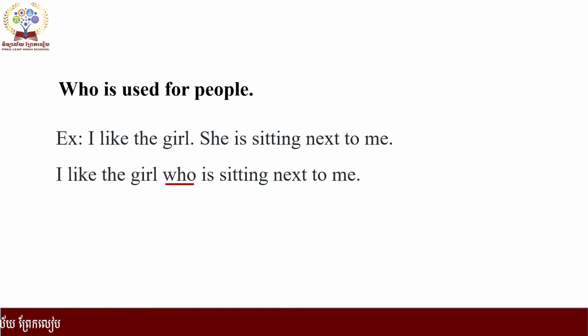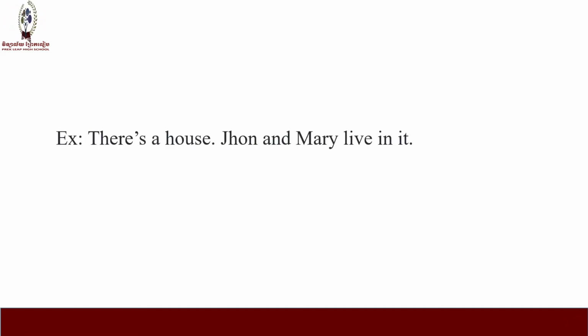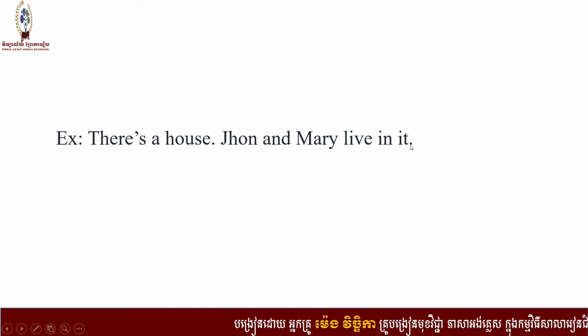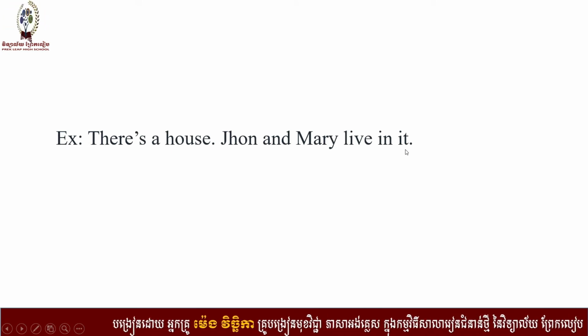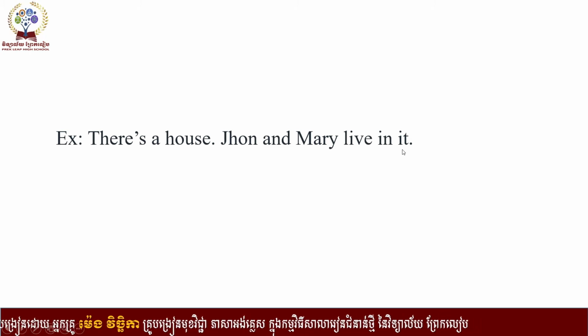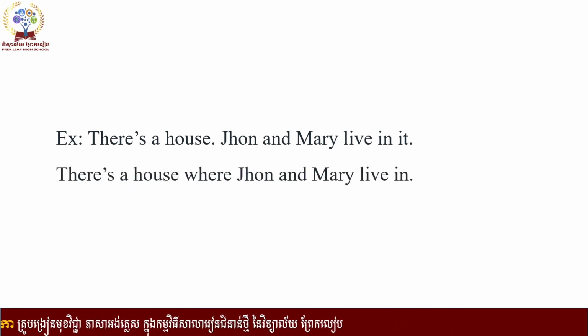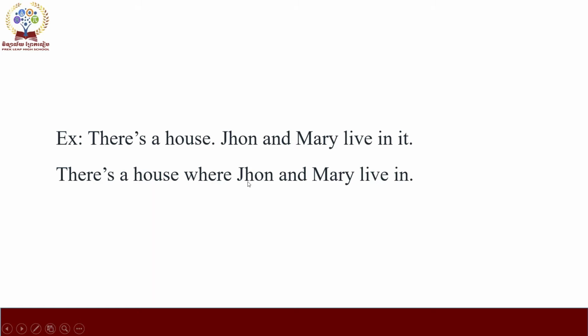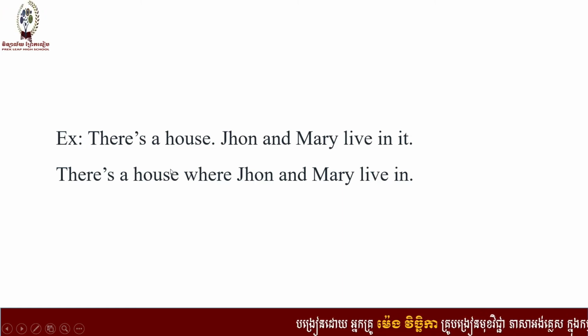Next example. The last relative pronoun is where. There's a house. John and Mary live in it. The word house and the word it. Yes. So what if we want to combine these two sentences together? We can say, there's a house where John and Mary live. So we delete the word it by replacing it with the word where. So the word where refers to a house. So where is used